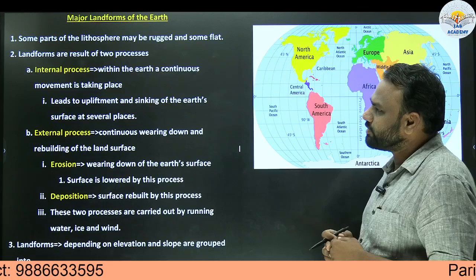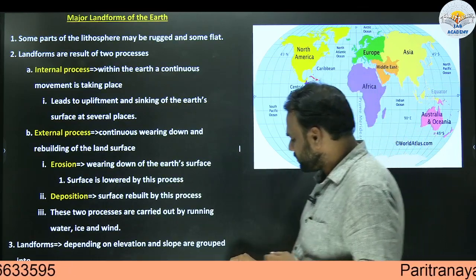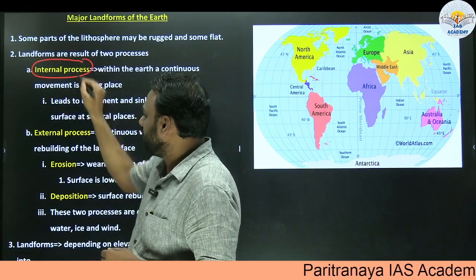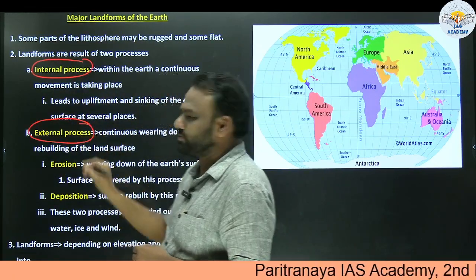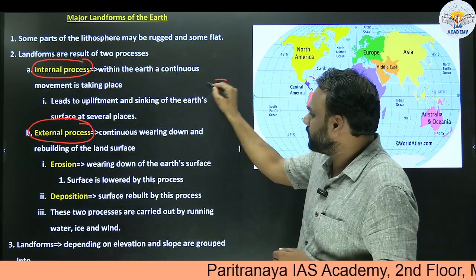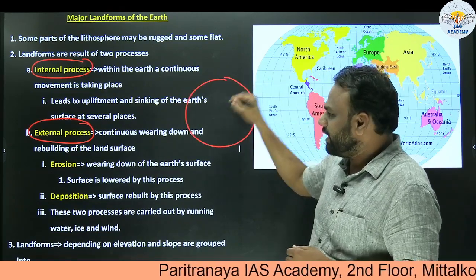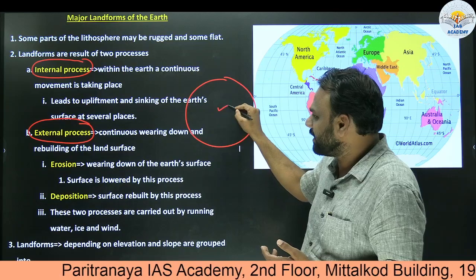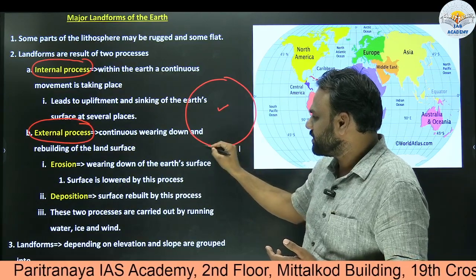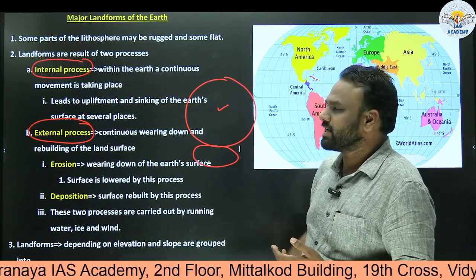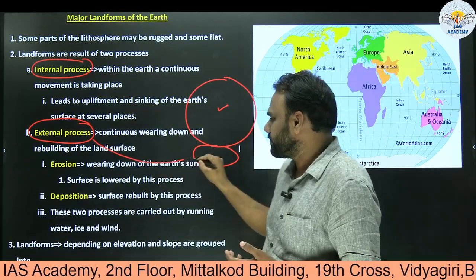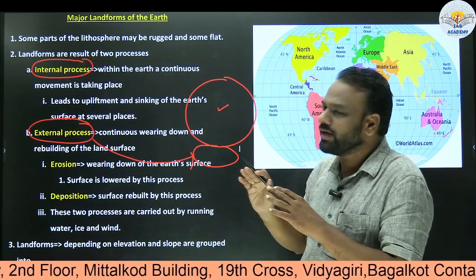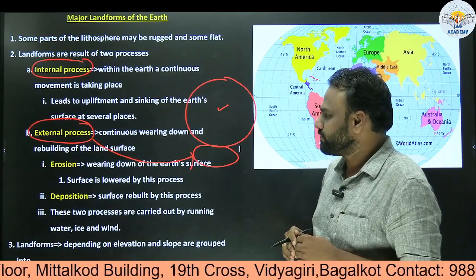So why do we have different types of landforms? Because of two important processes that are going on. One is the internal process and another is the external process. So within the earth, internally, the process that is going on, we call it the internal process, and the process which we can see, that is the external process. Because of this internal process and external process, we find different landforms.